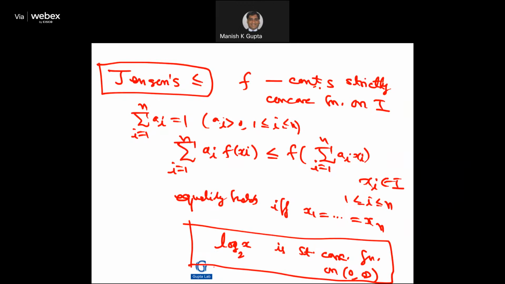Jensen's inequality. This is a really beautiful inequality. If f is a continuous, strictly concave function on an interval I, and suppose the ai's are positive numbers such that their sum is 1, then the summation of ai f of xi will be less than or equal to f of the summation of ai xi, i equal to 1 to n.